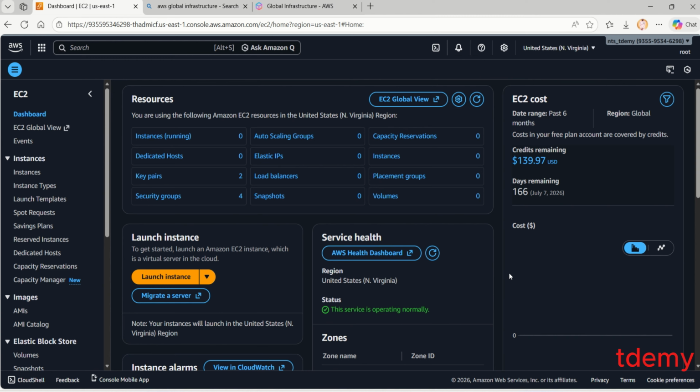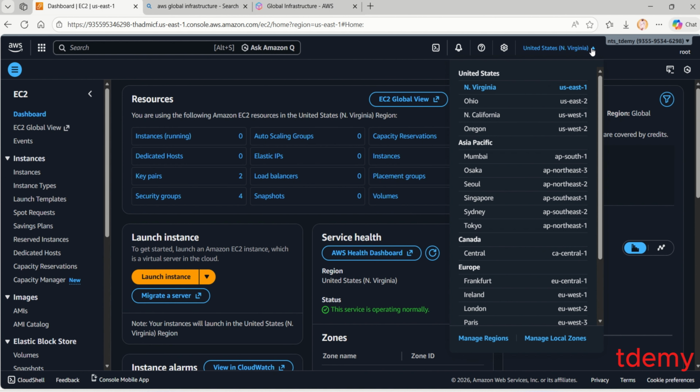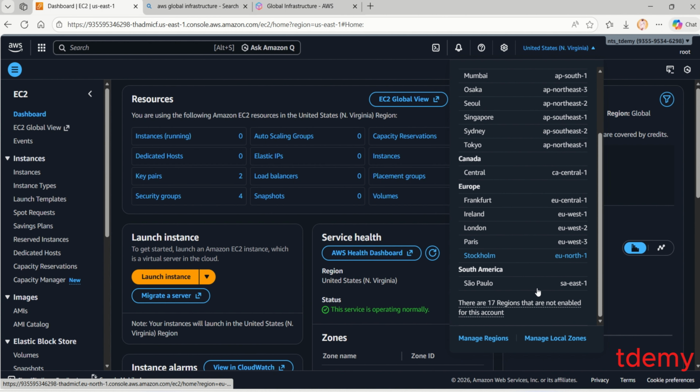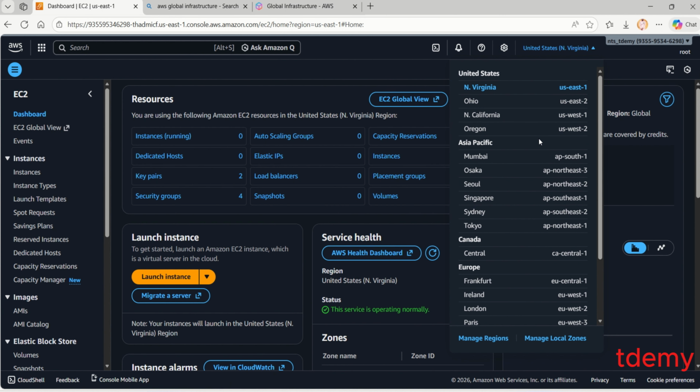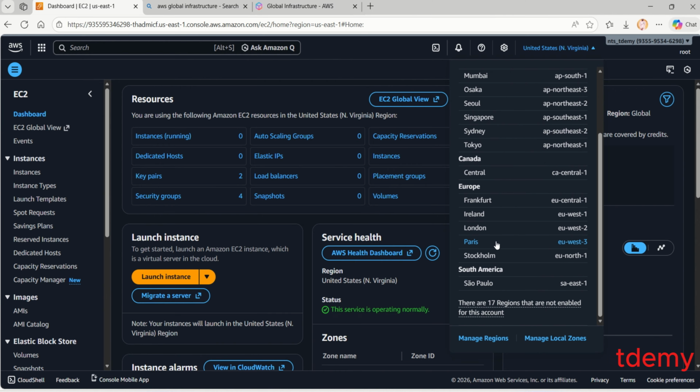Also, last thing you should know is that not all the services in the cloud are present in every region. When you create your account, some regions will be enabled by default, some will not. You need to manually enable them. And also you should know that not all the services present in the cloud can be found in every region. You should not be surprised that in general, all services are found in North Virginia, but they are not found, for example, in Paris or Sao Paulo and the rest. Those are some little things you need to understand and know when getting into the cloud.